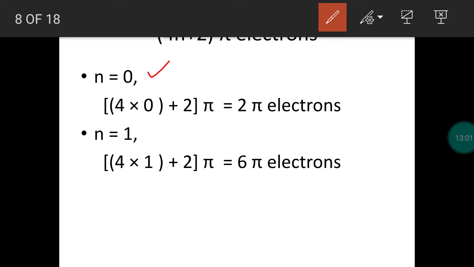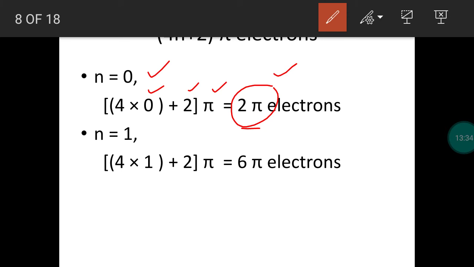So 4 into 0 plus 2, that is 2 pi electrons. So according to the 4n plus 2 pi rule, an organic compound with 2 pi electrons will be aromatic. So it has to obey what rules? First, the compound should be a planar one. There should be delocalization of pi electron. The third one is if the compound has 2 pi electrons, it will be aromatic.